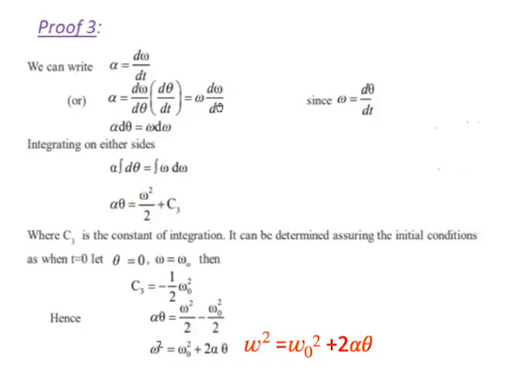This is for a rigid body rotating about an axis. So in rotational motion, these are the three equations of motion of the particles: omega is equal to omega naught plus alpha t, theta equal to omega naught t plus 1 by 2 alpha t square, and omega square minus omega naught square is equal to 2 alpha theta. These three equations are used in angular acceleration, angular velocity and angular displacement.